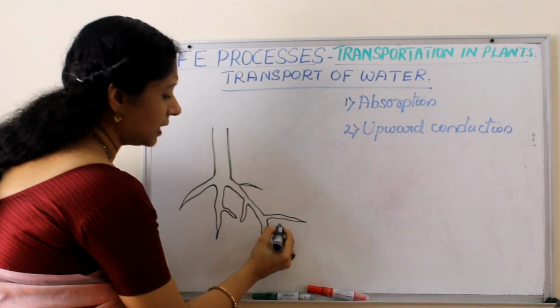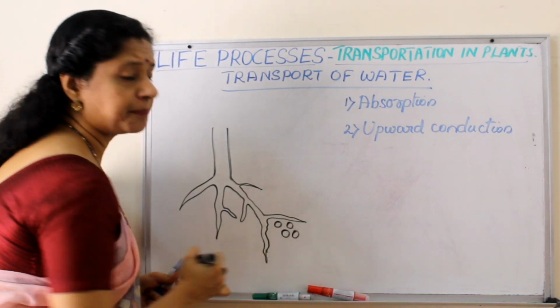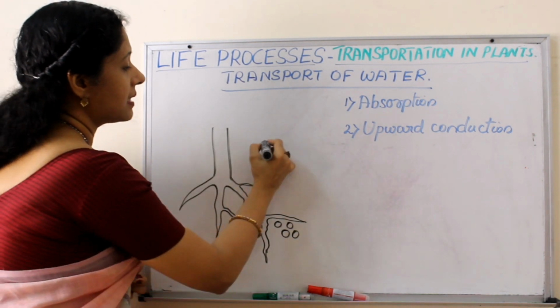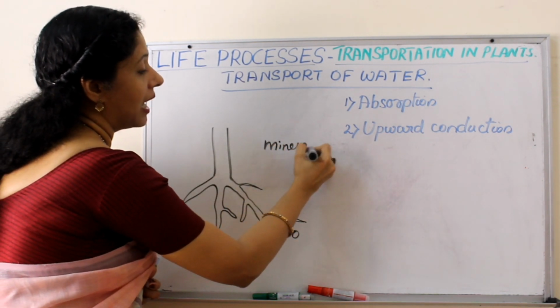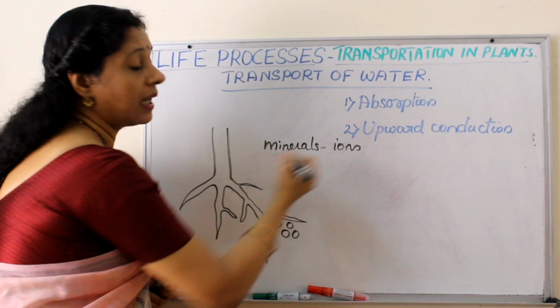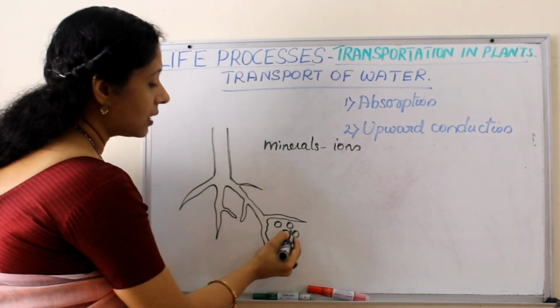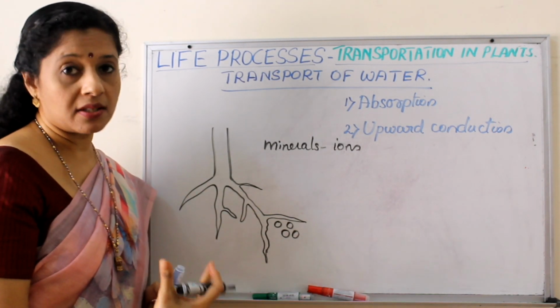Soil. So, here the soil particles are there. Soil has minerals and water. Minerals are present in the form of ions. What are ions? Ions means charged particles. And water is also present in different forms in soil.